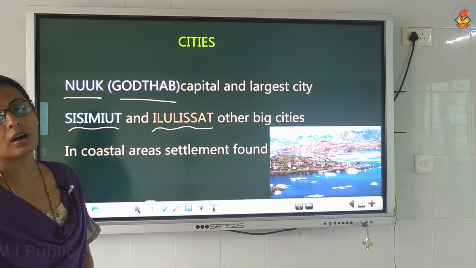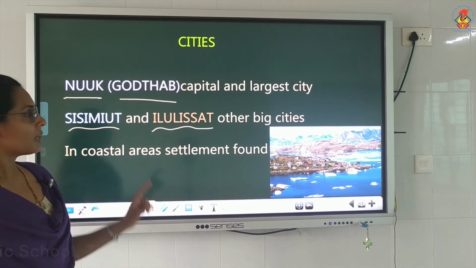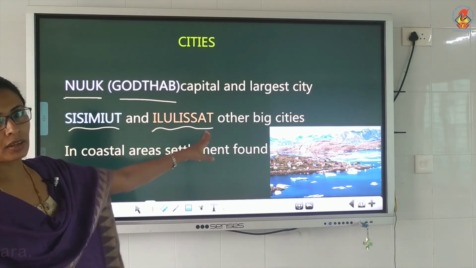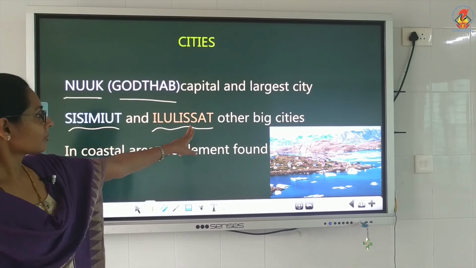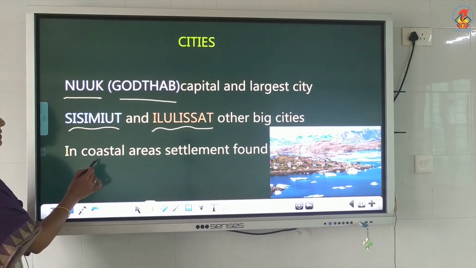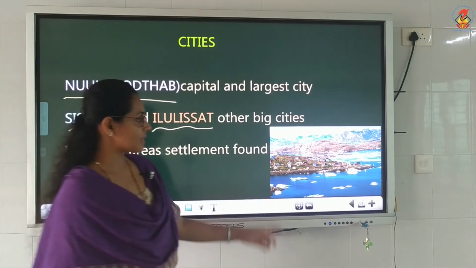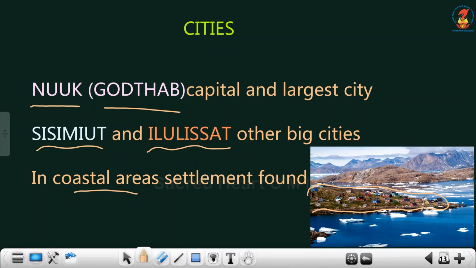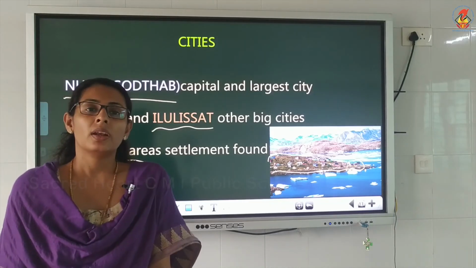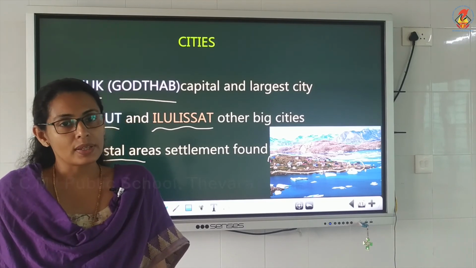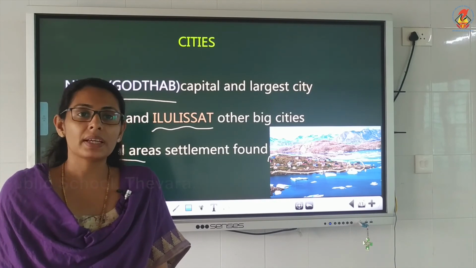The first one is Nuuk or Godthab, the largest and capital city. Second, Sisimiut and Ilulissat are the next big cities. Then in coastal areas people are living. This is the coastal area. We can see most of the houses only in this area. So people are living in coastal areas.